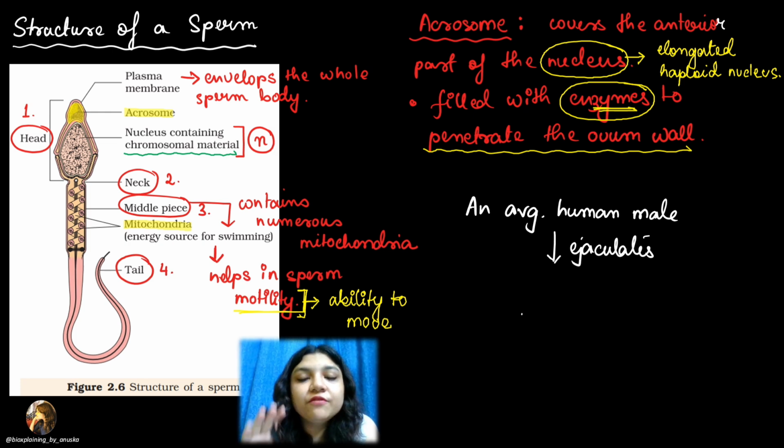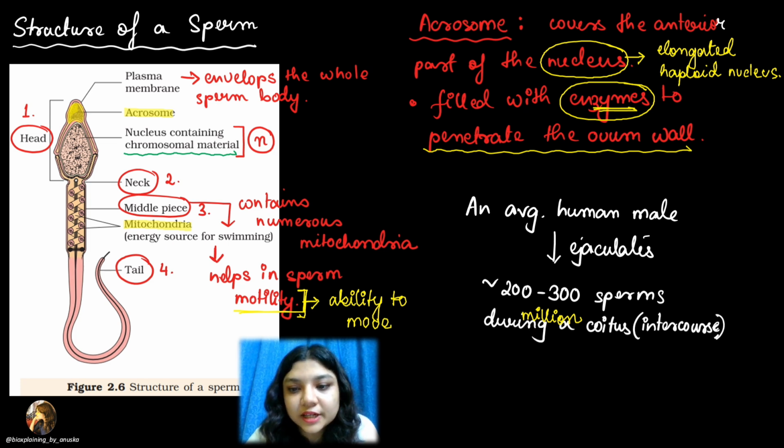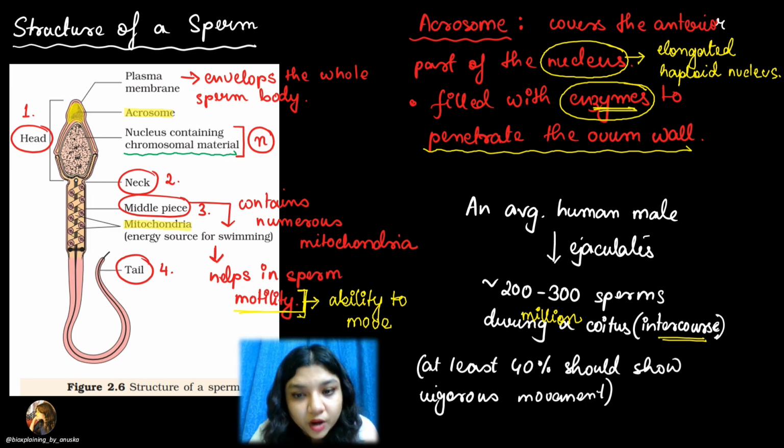For an average human male, approximately 200 to 300 million sperms are produced during a coitus. What does coitus mean? Coitus means intercourse, sexual intercourse. Now, for successful fertilization to happen, out of the total number of sperms, at least 40% should show vigorous movement.